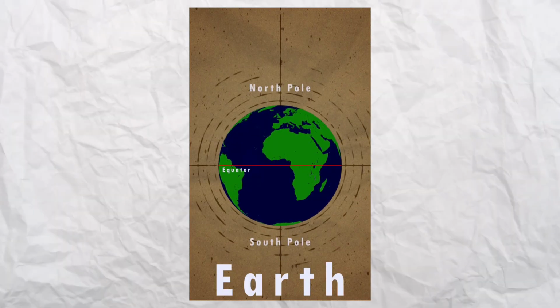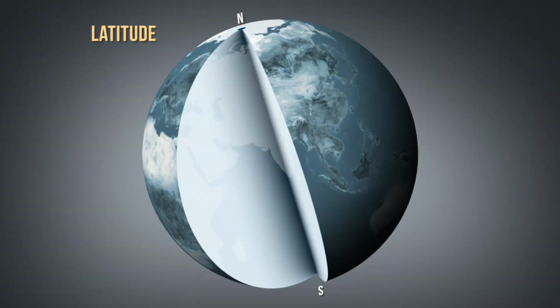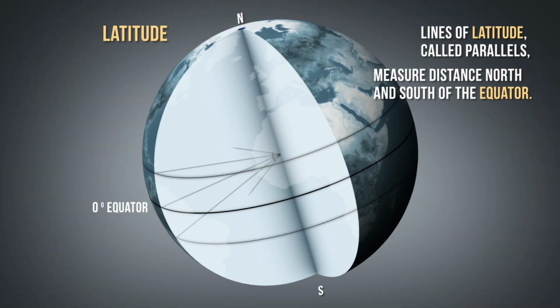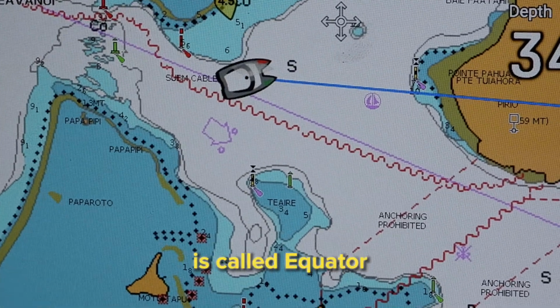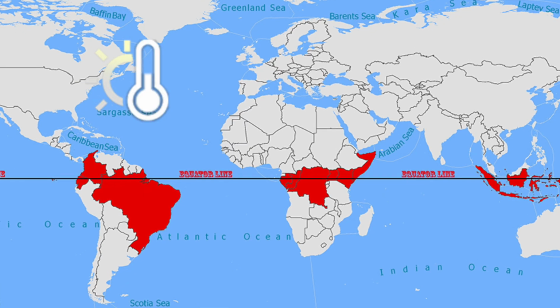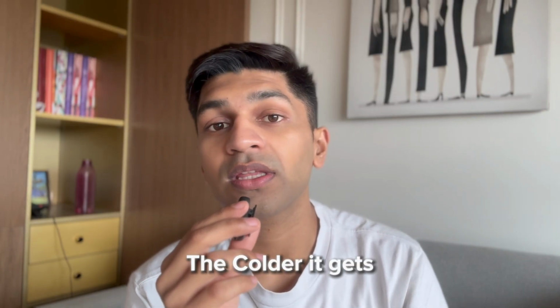We all must have studied about the imaginary lines that we draw called latitudes and longitudes. If you don't remember, let me give you a refresher. Latitudes are imaginary lines which run horizontally across the globe. The central line, the longest, is called the equator. Countries around the equator see little variance in temperature year round, and the further you go, the colder it gets.